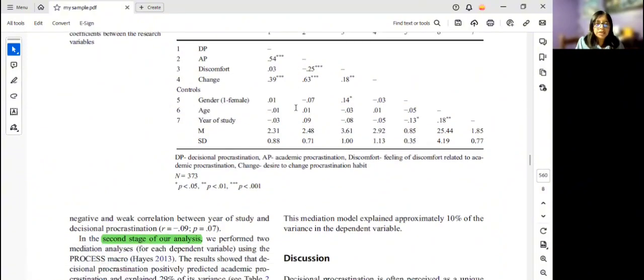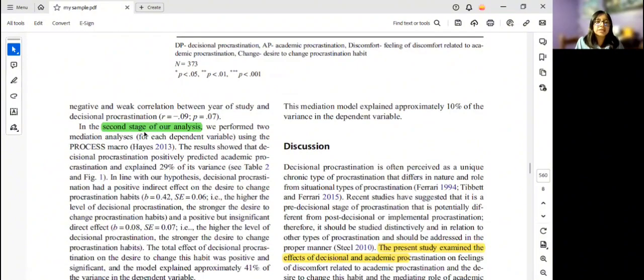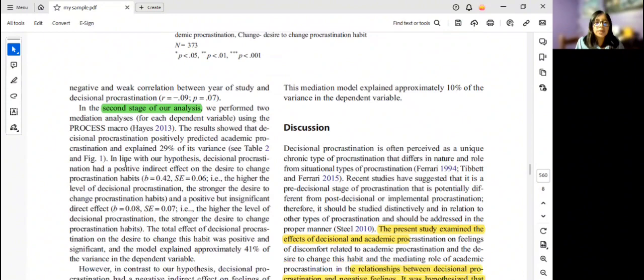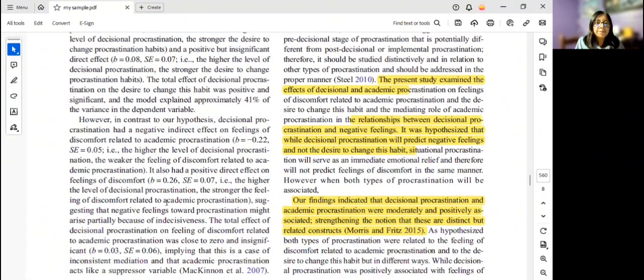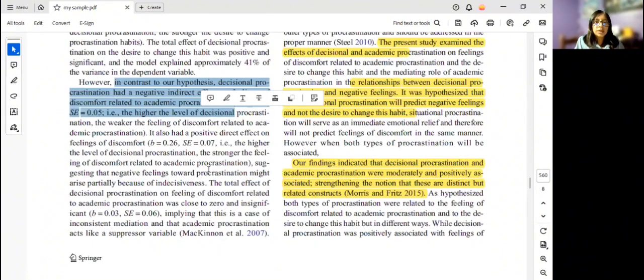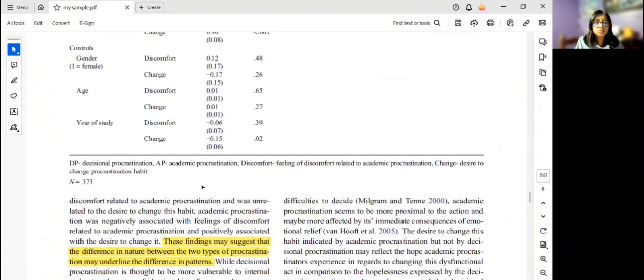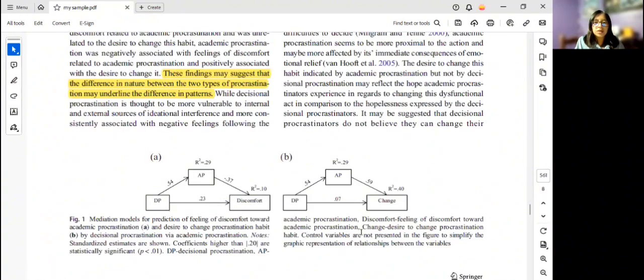They also present that in the second stage of their analysis, they performed two mediation analyses using the PROCESS macro, and the results of that, the contrast between their hypotheses and their results. And we have here more tables and also figures related to the results.